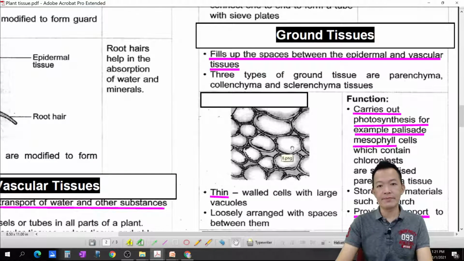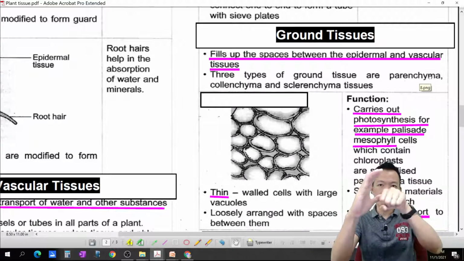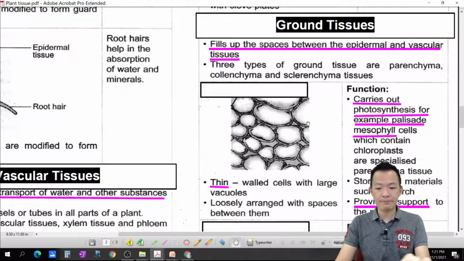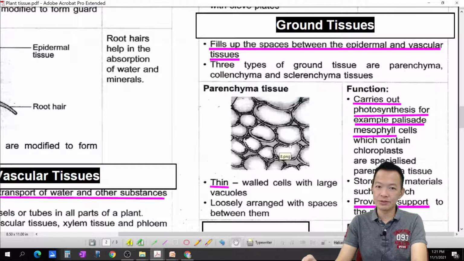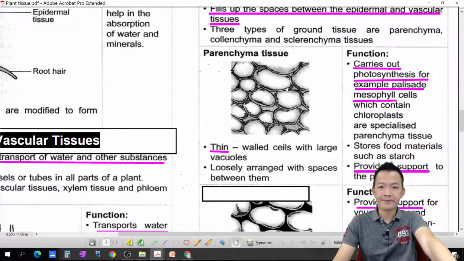So any example of ground tissue, what is their function? Fill up the space between the epidermal and vascular tissue. 它填满外层跟血脉组织之间，OK，这种就叫 ground tissue. Any example? Spelling 啊，很难，很多人写不出。Parenchyma tissue. OK.